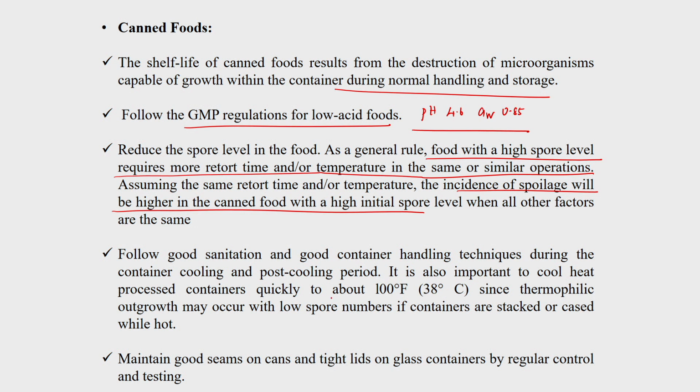And cooling as well as the post-cooling period. The important thing is, even though we employ pasteurization or sterilization at a high temperature, the product should be cooled immediately to normal room temperature, because it reduces the possibility of growth of thermophilic organisms, since thermophiles survive at higher temperature.